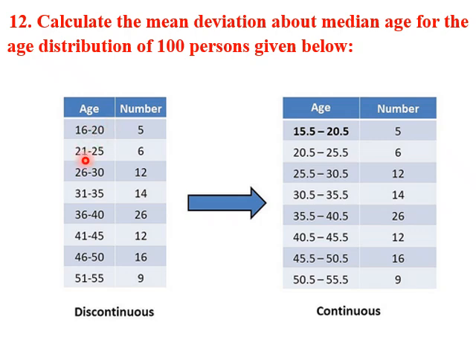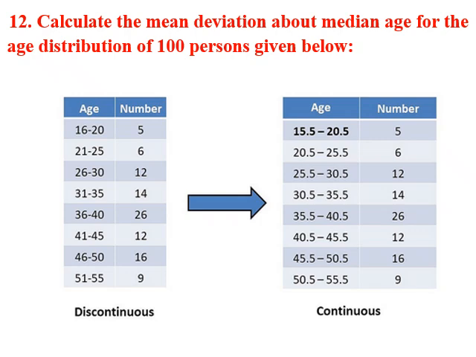So first we have to make the class intervals continuous. How do we do it? Since the gap between 20 and 21 is 1, we divide it by 2, so 1 divided by 2 is 0.5. We subtract 0.5 from the lower class limit and add 0.5 to the upper class limit. So this will become 15.5. 0.5 is subtracted and 0.5 is added in all the class intervals, so this will become 25.5 and 30.5 and so on. The frequencies remain as they are. So the first step is to convert the discontinuous class intervals into continuous intervals.